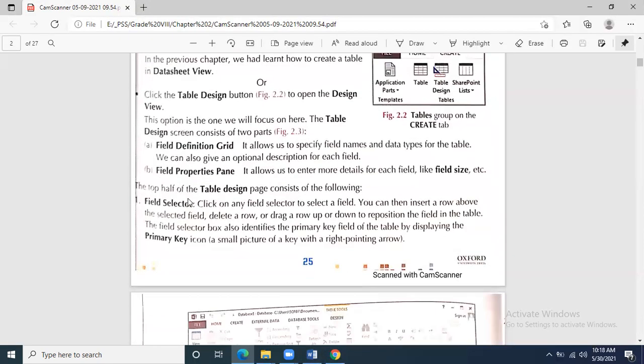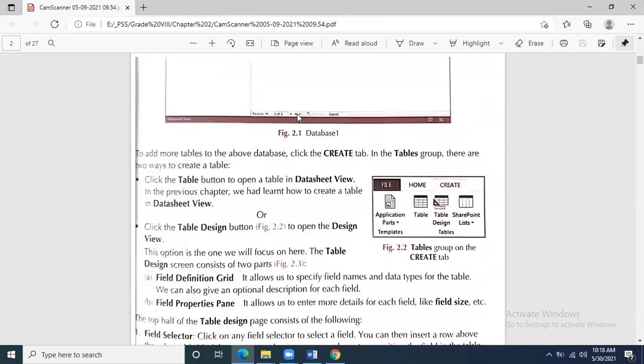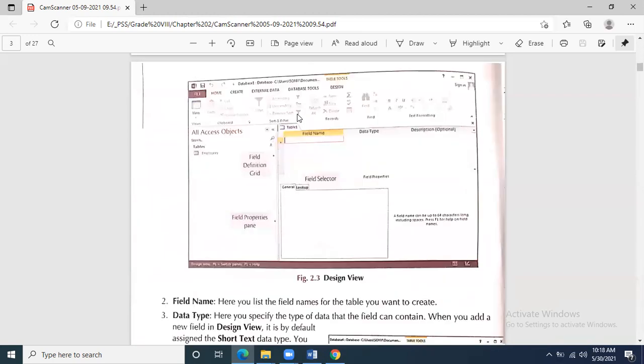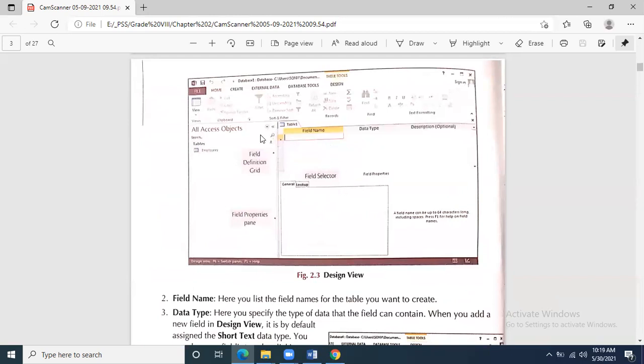Now you can see over here, there are 3 parts of the design view of the table: field definition grid, field property pane, field selector. So where are the field definition grid and the field property pane? You will see that this area in MS Access is the field definition grid. And the rest, where we can set the properties like index property, field size, format, input mask, validation rule, validation text, is called the field property pane.